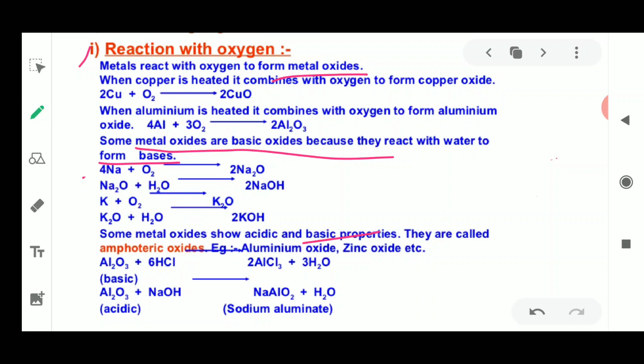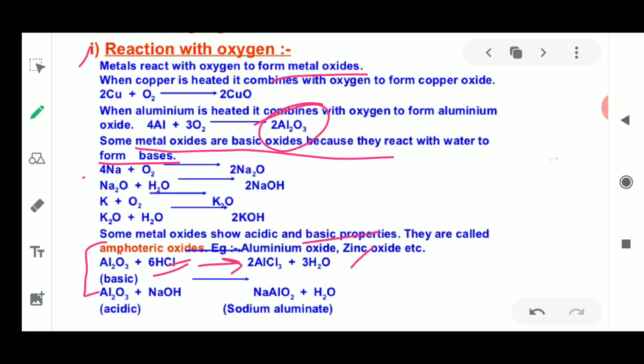Example, aluminium oxide, which is formed here, is an amphoteric oxide. Now if you want to show that it behaves as a base, you dissolve Al2O3 in acid. Acid plus base is going to form salt and water. The salt which is formed here is 2AlCl3, aluminium chloride, and it releases water. So this behaves like a basic oxide.